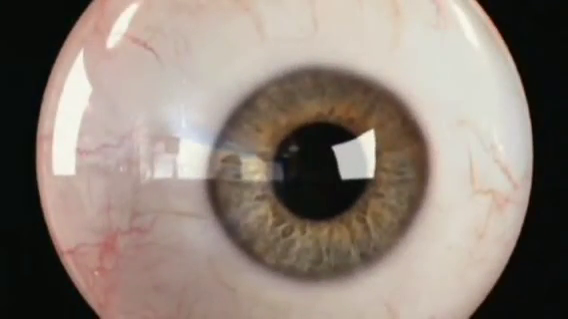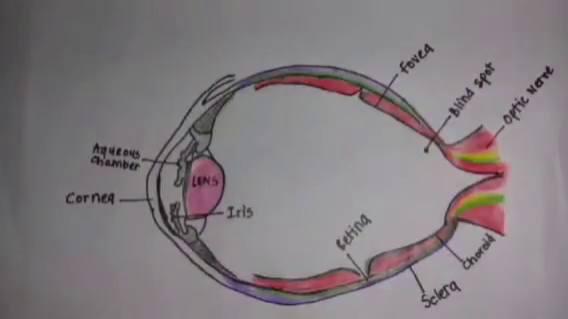Human eyeballs are spherical in structure. The wall of the eyeball is composed of three layers. First, the outermost sclera, which is dense connective tissue. Second, the middle choroid, supplied with blood vessels. And last, the innermost retina.